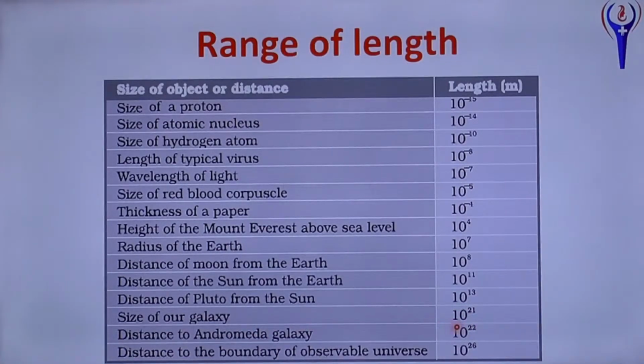What is the name of our galaxy? Milky Way galaxy. Indian name Akash Ganga. Distance to Andromeda galaxy. Andromeda is the next galaxy, the near neighbor galaxy. That is 10 power 22 meter. Distance to the boundary of observable universe approximately 10 power 26 meter.